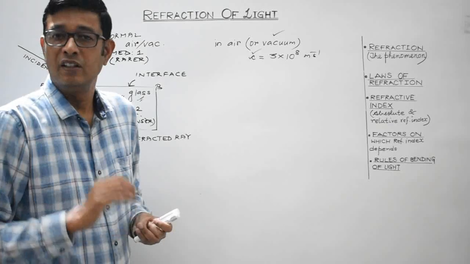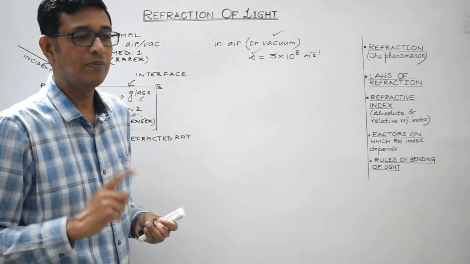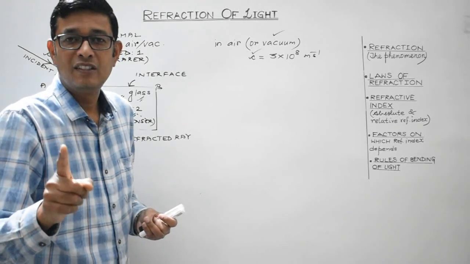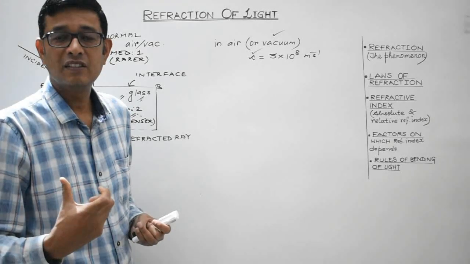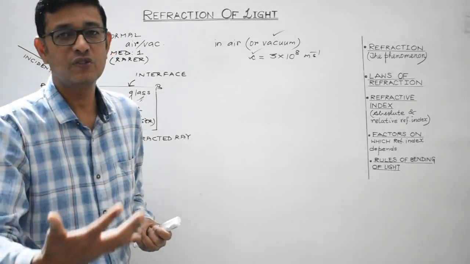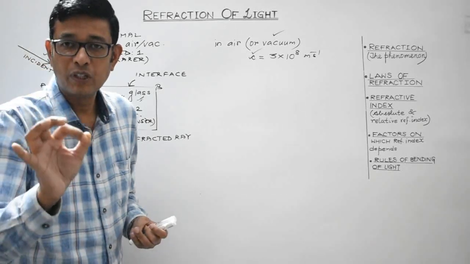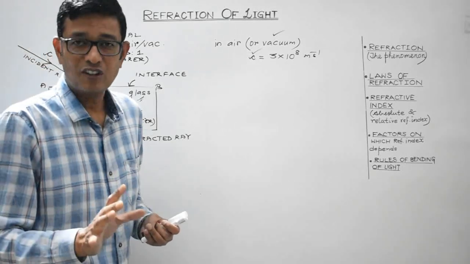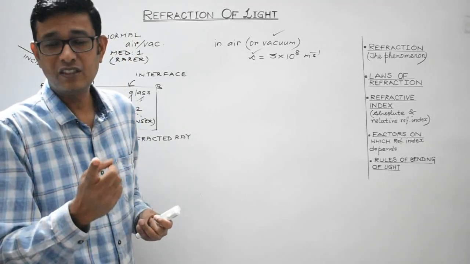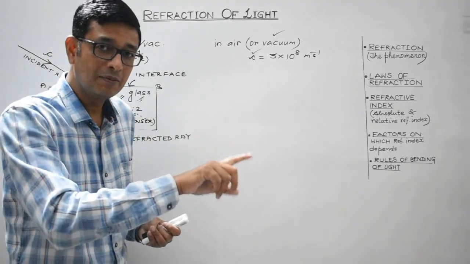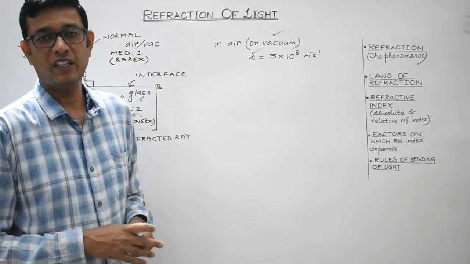Third, the speed of light in different mediums is different. So whenever light travels from one medium to another medium, there is a change in the velocity of the light. Students, the phenomenon of bending of light, or the change in the velocity of light whenever light travels from one medium to another, is known as refraction of light.